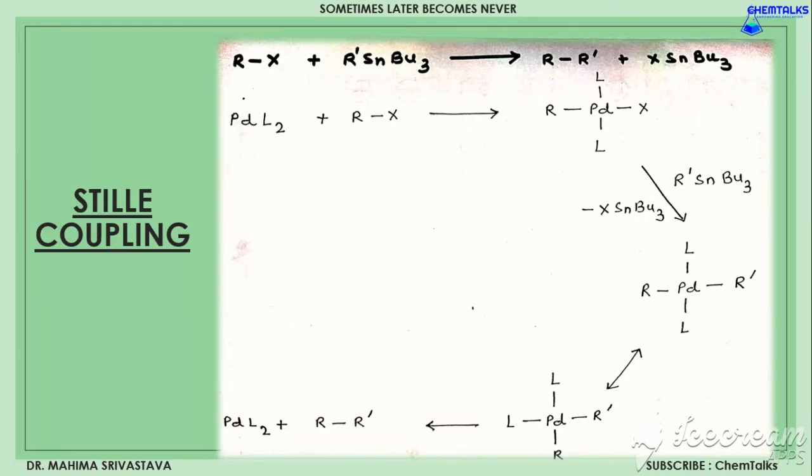group and the ligand. And next is the removal of the alkane, and again the palladium zero complex is obtained, which continues the reaction in a cyclic fashion until any of the reactants gets consumed.